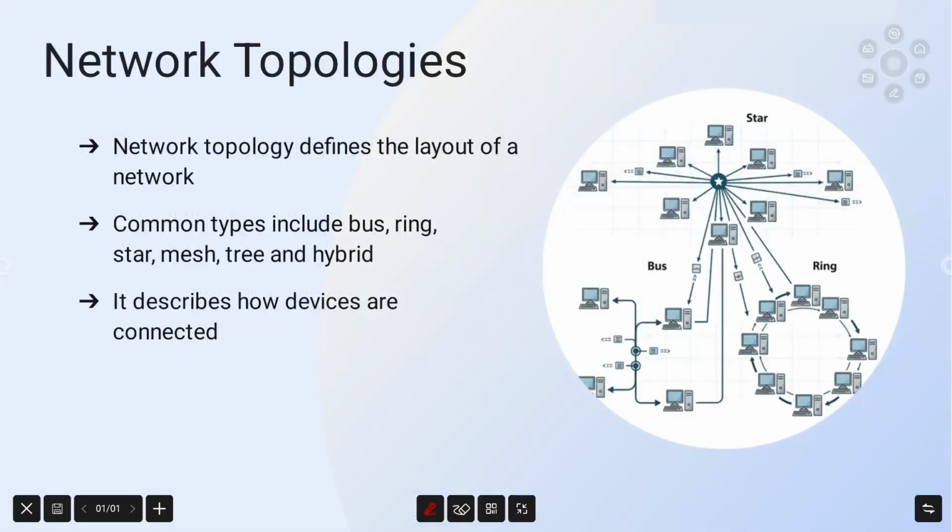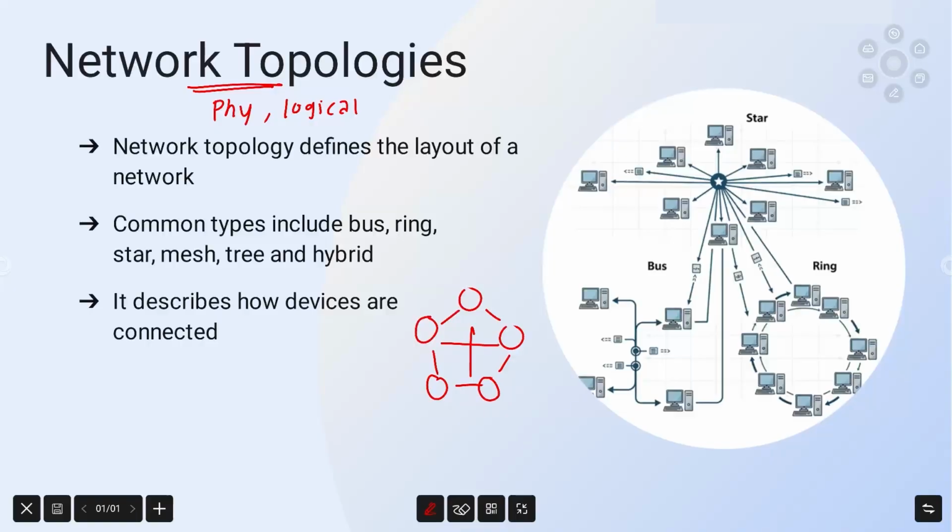Let us understand what network topologies are. Network topology refers to the physical or logical arrangement of devices and computers, and the communication between them. It defines how different nodes, meaning any systems, are connected with each other and how data travels. There are several common types of network topology.